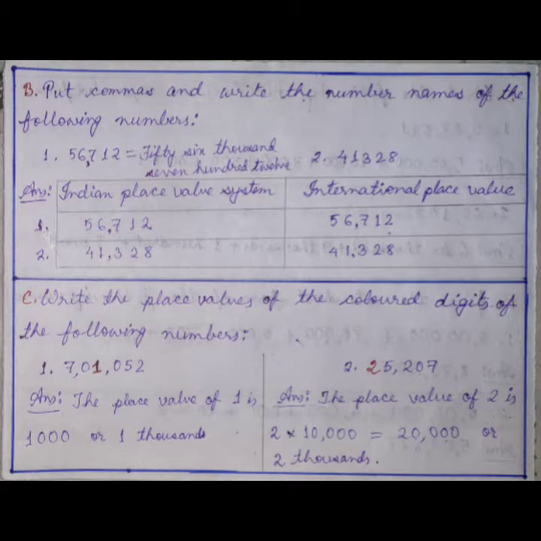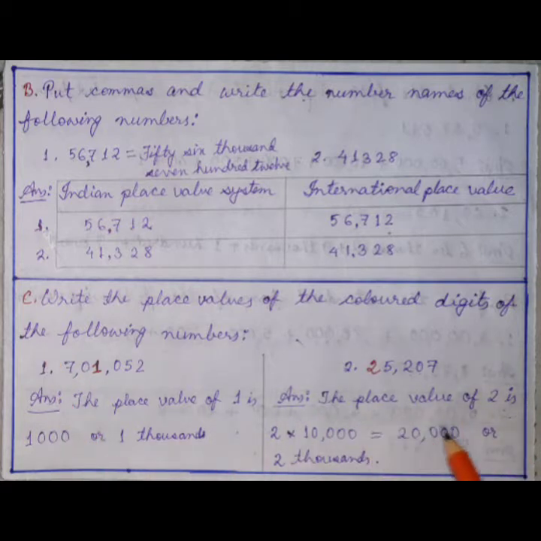But before moving to that, let me correct one thing. It is question number C, which we did in the first revision class of chapter number 1. There is one correction to make, the place value of question number C2.